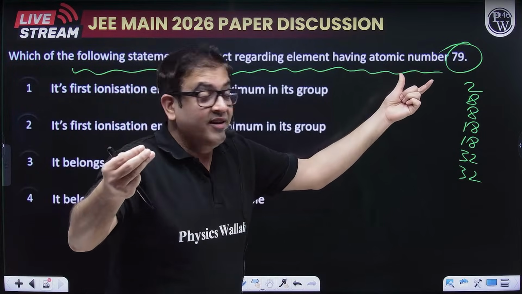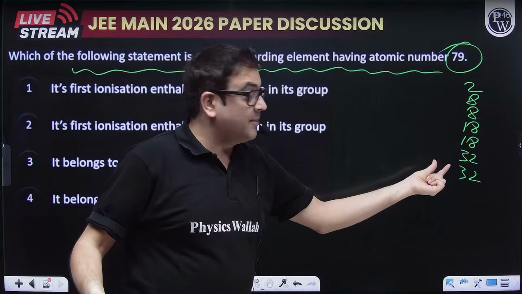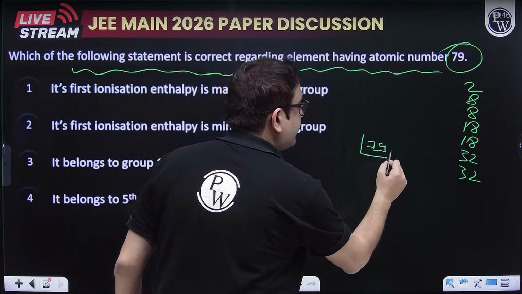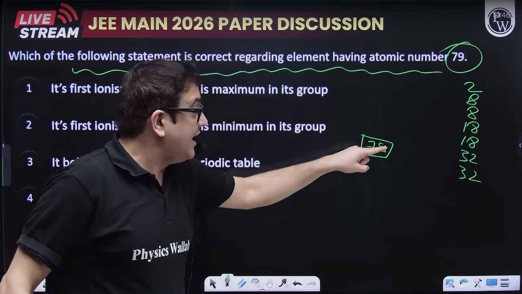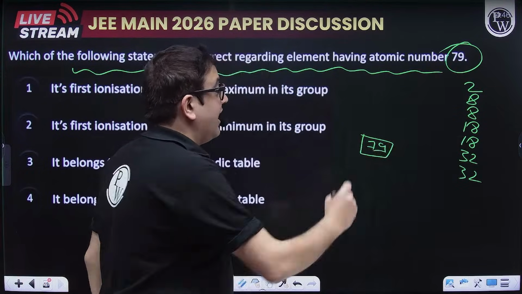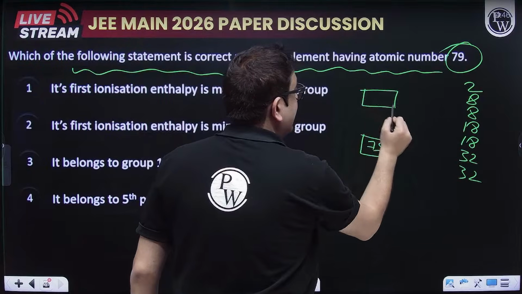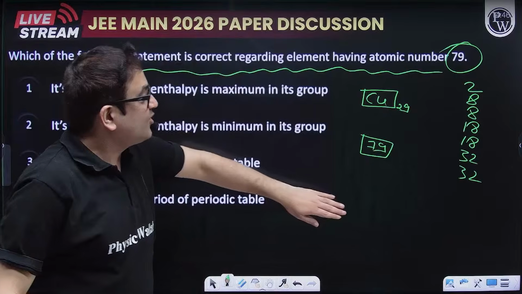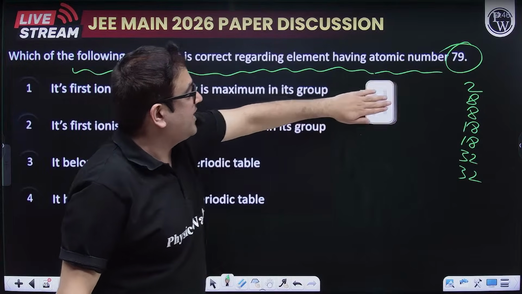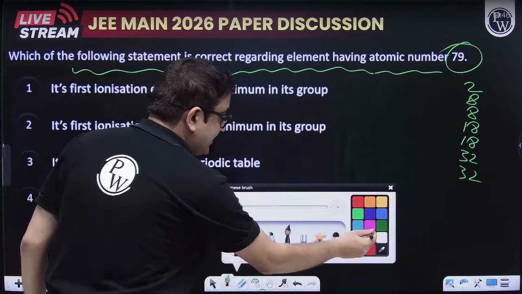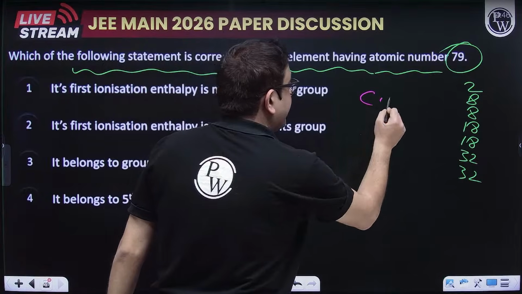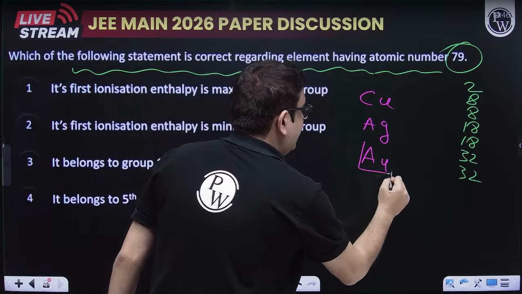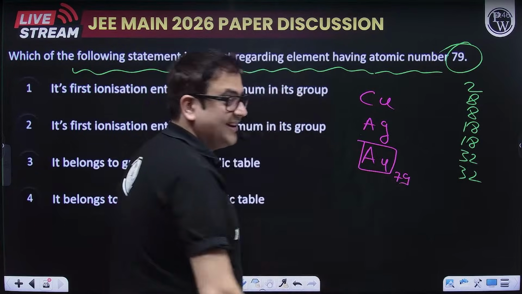And moreover, subtract 32 from 79. After that subtract 18, I guess you will definitely land up at 29, which is nothing but the atomic number of copper. So what does this basic class 10th plus minus tell you? Sir, copper, silver and gold. So actually 79 is nothing but gold.